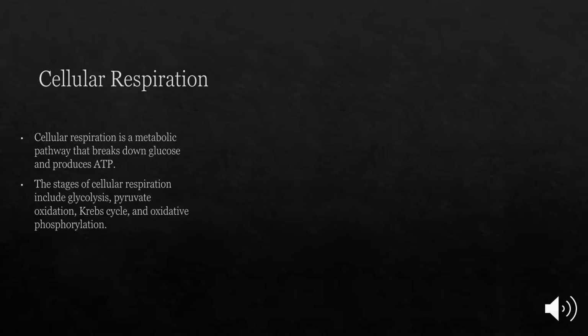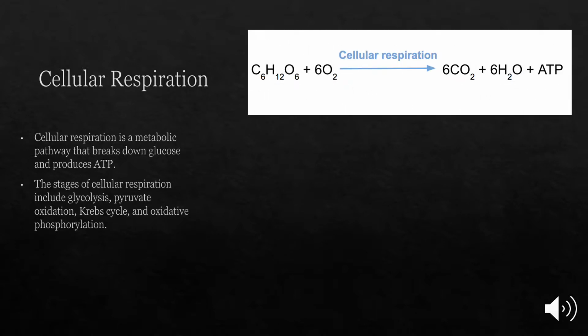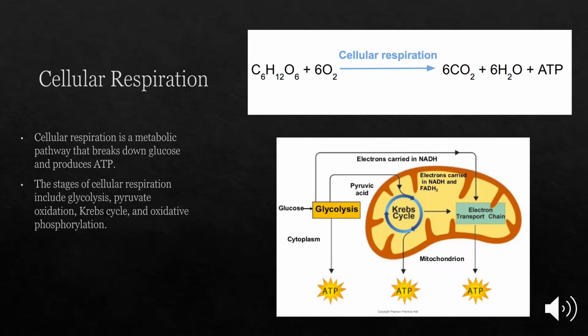So, how exactly does fermentation occur? To understand this, let's dive deep and see what exactly happens at a cellular level. It is no secret that pretty much everything in existence needs oxygen to survive. The cellular respiration formula has an input of glucose and oxygen that leads to the generation of carbon dioxide, water, and ATP. And ATP, as many of us know, has the ability to power many cellular processes. The stages of cellular respiration include glycolysis, pyruvate oxidation, the Krebs cycle, and oxidative phosphorylation.